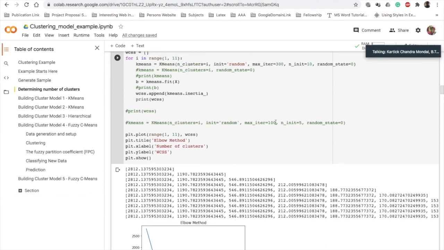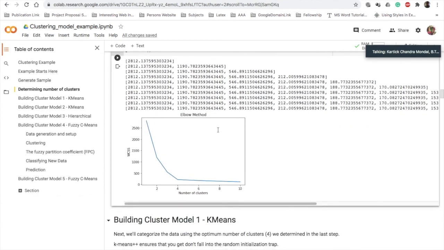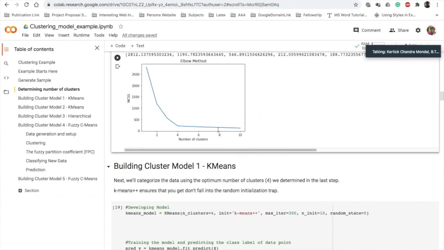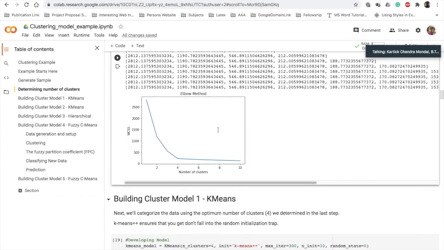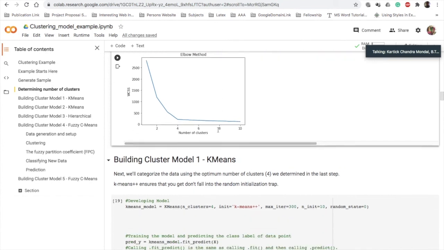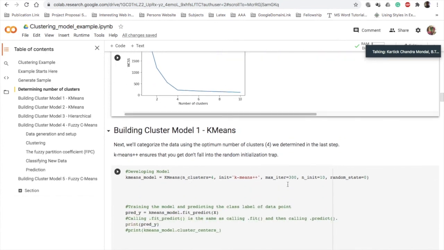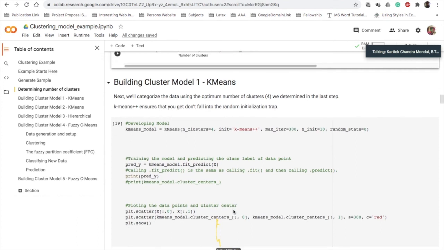Anything else here to explain? Okay. So now how to build the model? Now you know which parameter you need to use for this kind of data set, and now you assign that value here and build the model, and the k-means model will be created for this particular data set.